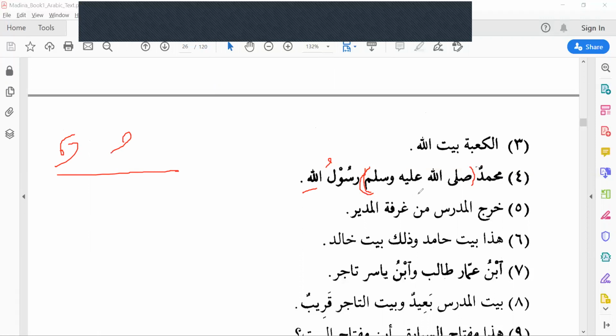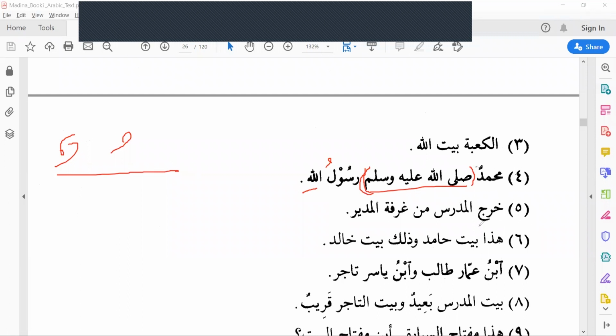Muhammadun, Muhammad sallallahu alaihi wasallam. Peace be upon him. No, it is sallallahu alaihi wasallam: may Allah bless him. Okay, Muhammad sallallahu alaihi wasallam, Rasulullahi, Allah's messenger.